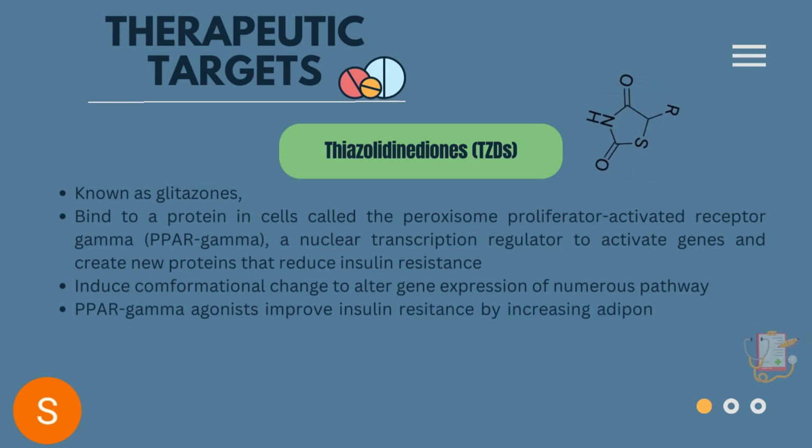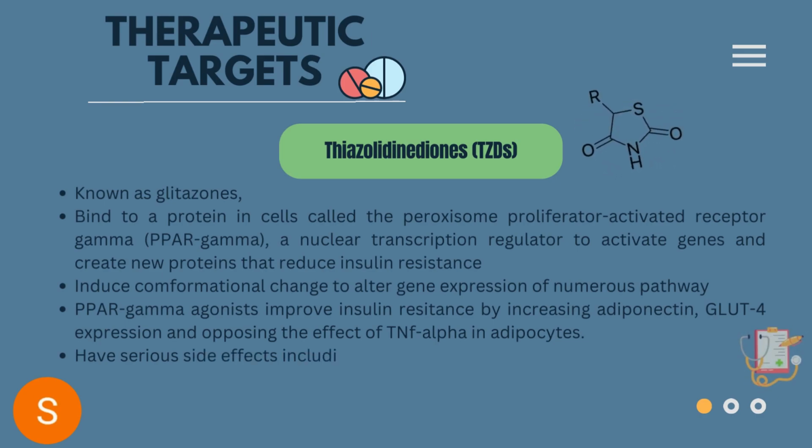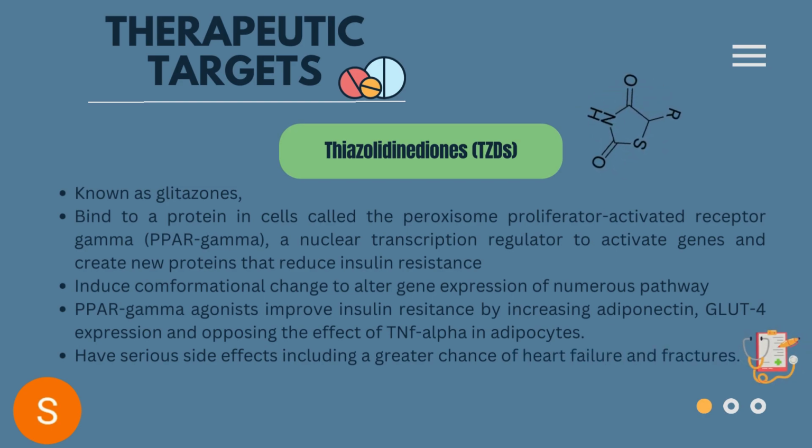The binding of TZD will induce a conformational change to alter gene expression of numerous pathways involved in metabolism regulation, including lipoprotein lipase, glucokinase, fatty acid CoA synthase, and others. PPAR gamma agonists improve insulin resistance by increasing adiponectin, GLUT4 expression, and opposing the effect of TNF-alpha in adipocytes. Adiponectin is a cytokine secreted by fat tissue, increases insulin sensitivity, and fatty acid oxidation increases with TZD therapy. Increased GLUT4 expression will increase glucose uptake in adipocytes and skeletal muscle cells in response to insulin.